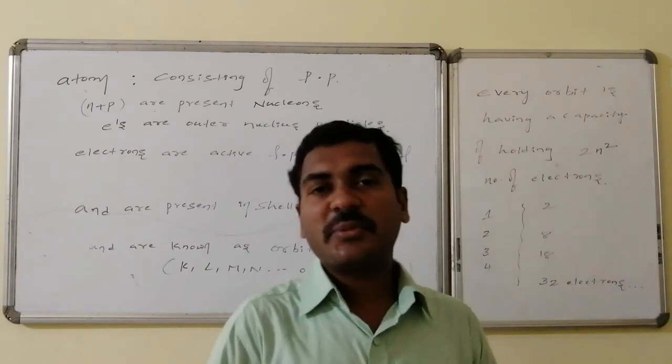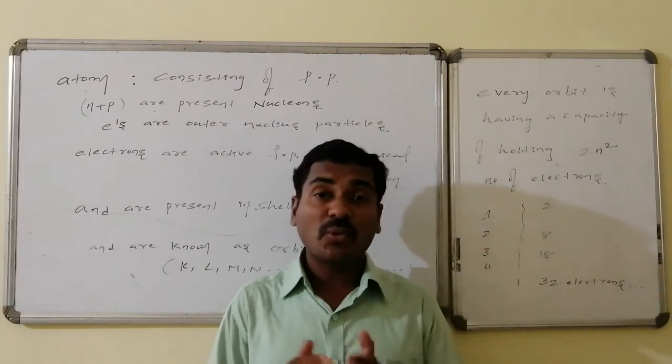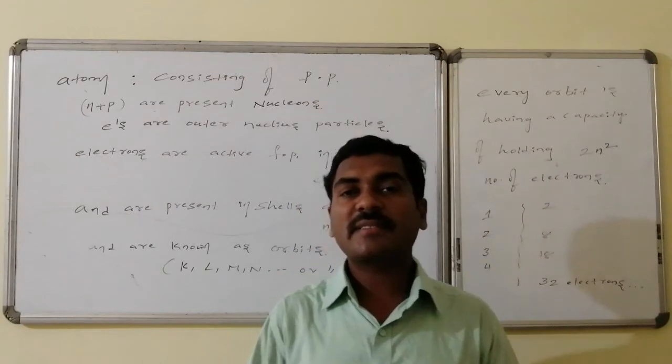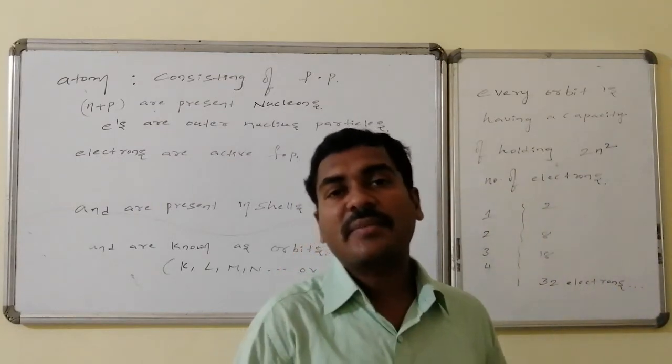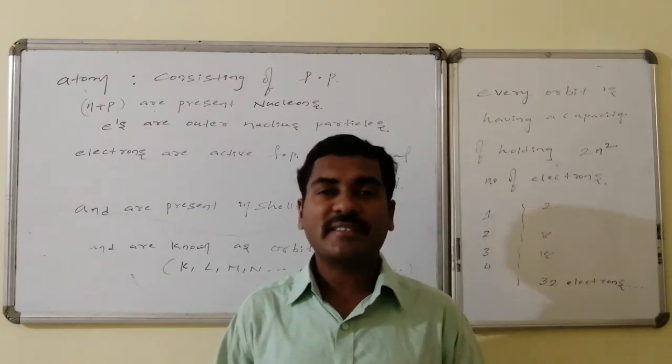Out of these three fundamental particles, some are present at the center of the atom. That center is said to be the nucleus. Those fundamental particles present at the center of the atom are known as nucleons.